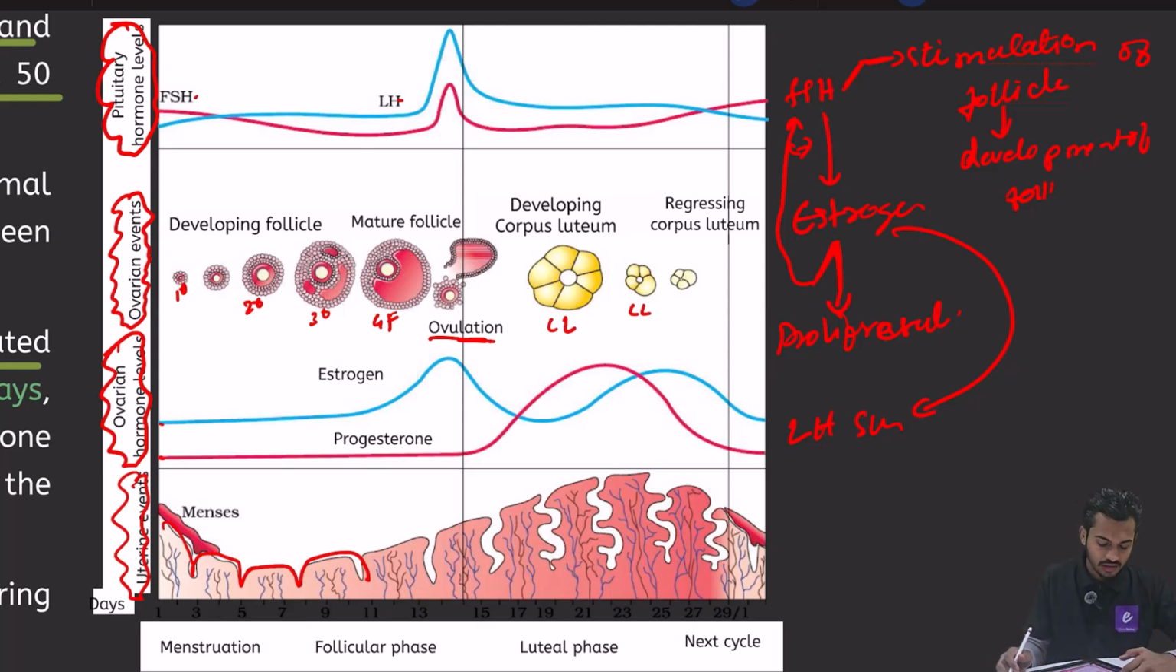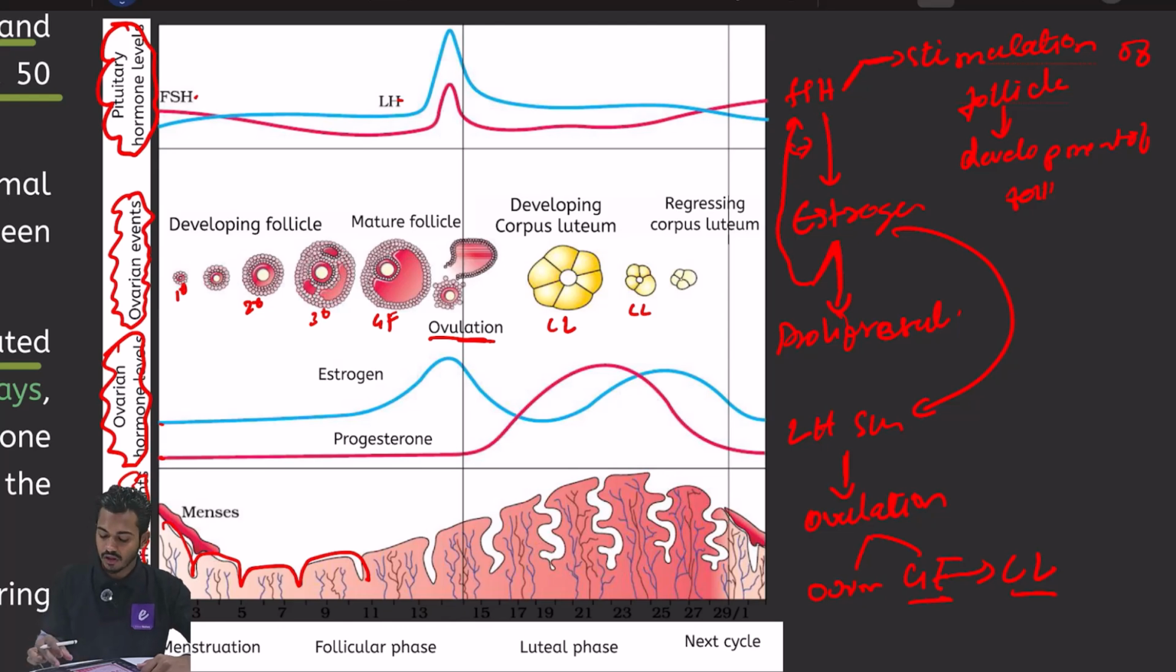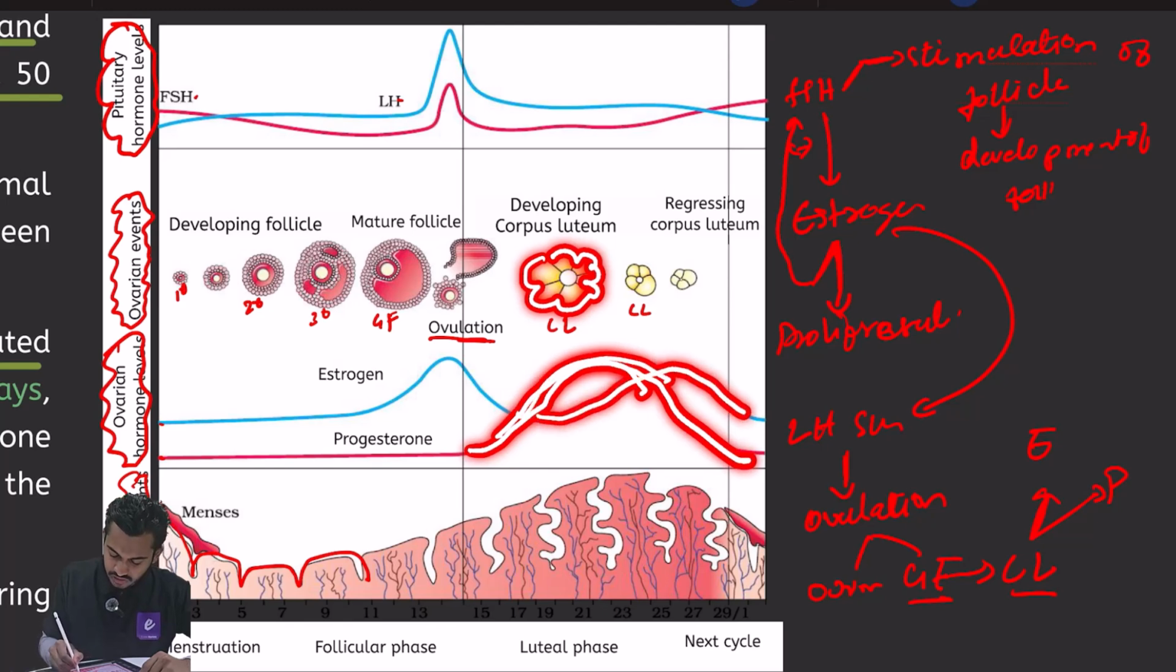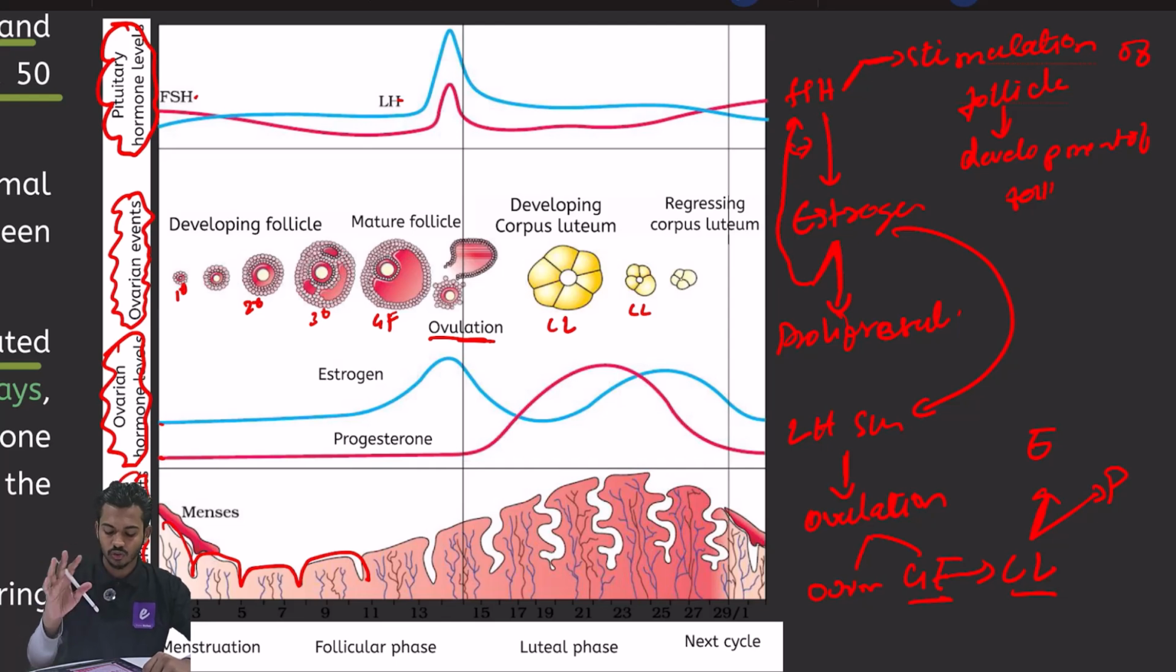So when there is LH surge, there will be ovulation. After ovulation, the ovum will be released and the remaining Graafian follicle will become corpus luteum. GF will become CL. Now this corpus luteum will secrete two important hormones, E for estrogen and P for progesterone. You can see the red color is the level of progesterone. The level of progesterone is rising, as well as the level of estrogen.